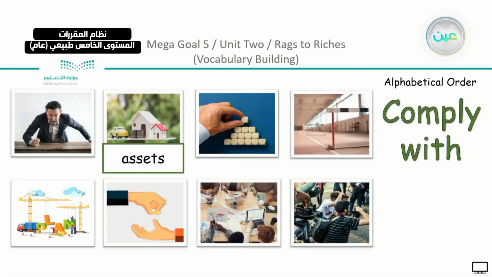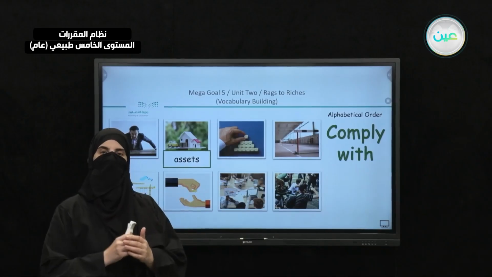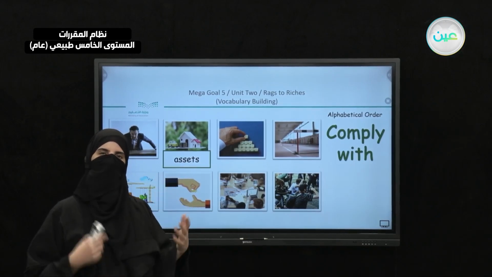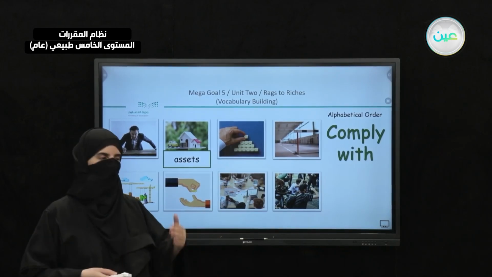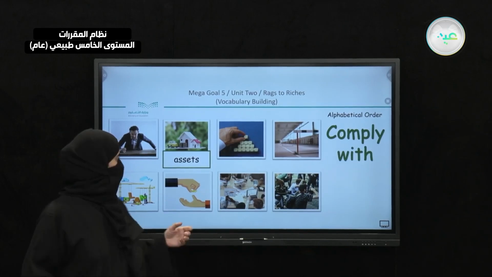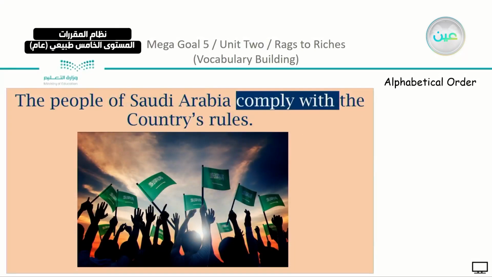The other word, comply with. So we have here the 2 words, comply with. Also just remember yesterday when we spoke about Mr. Al-Ahmed and his workers, that they comply with what he plans or what he wants. So we have here, comply with, yes, with the workers. And the example, the people of Saudi Arabia comply with the country's rules. They do or they follow the country's rules.